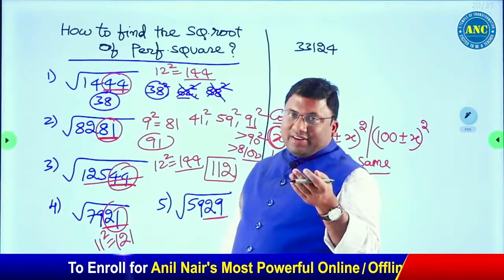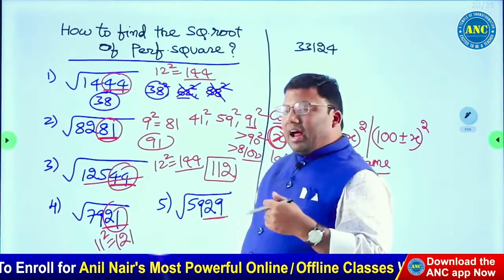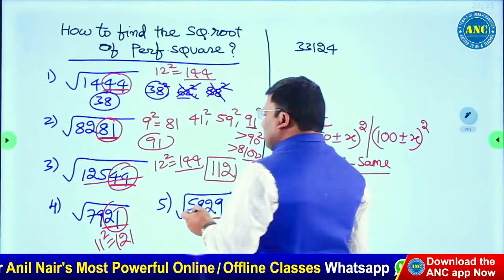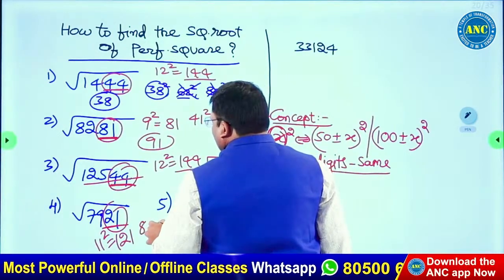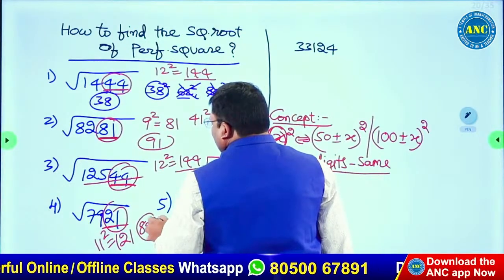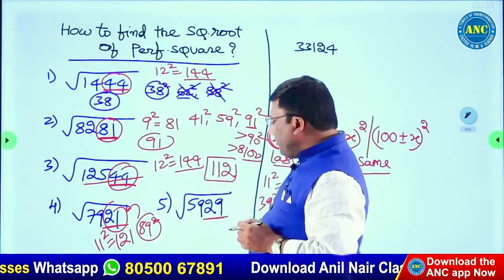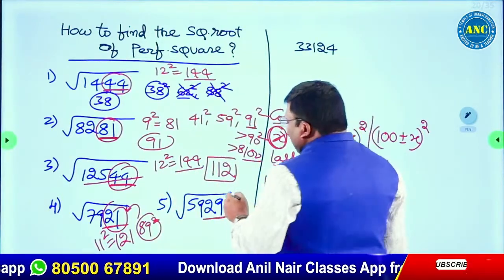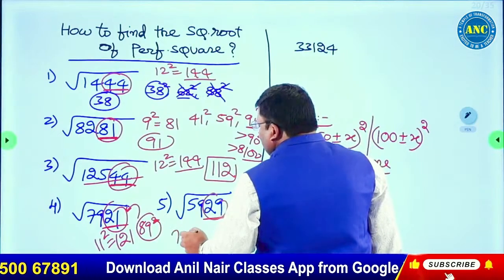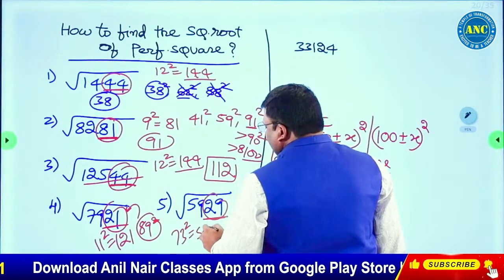50 minus 11, 50 plus 11, 100 minus 11, which is 89 square. 90 square is 8100. This is close to 8100. Next, 5929. 73 square is 5329.